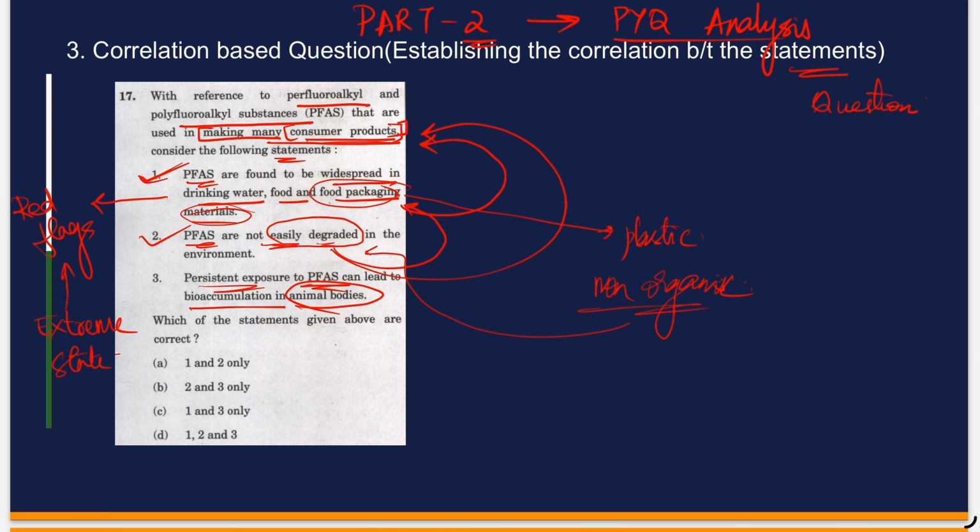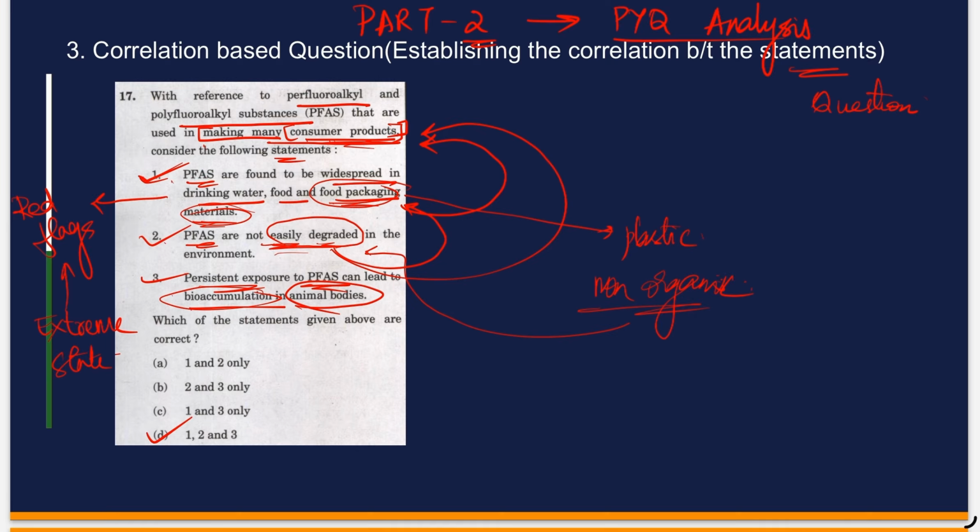So since it cannot be easily degradable, and they are also talking about food packaging materials and consumer products, there are very high chances that the persistent exposure would result in bioaccumulation. So even this is correct. So I was able to correlate the question with the statements. So the answer is all the above.